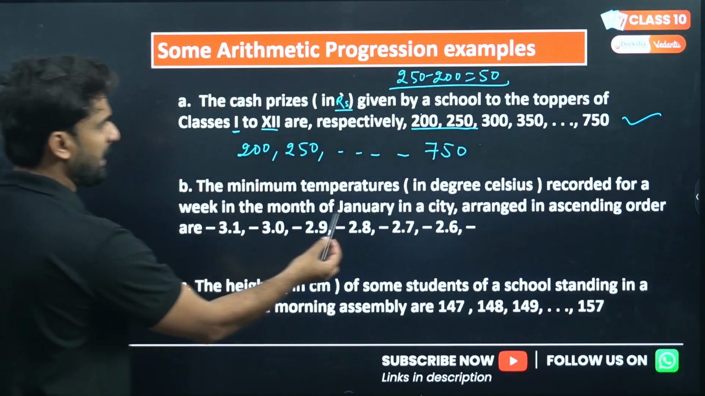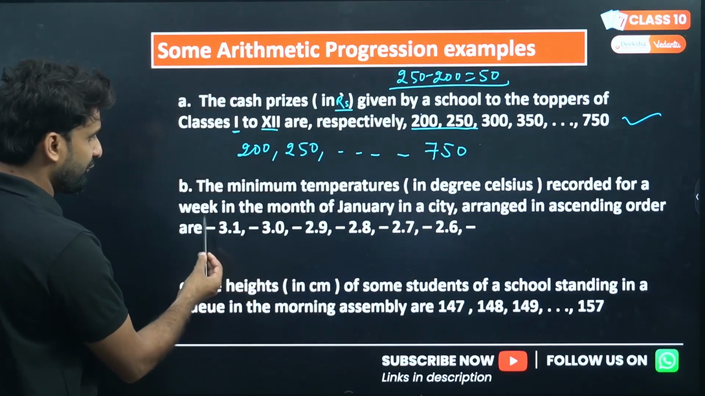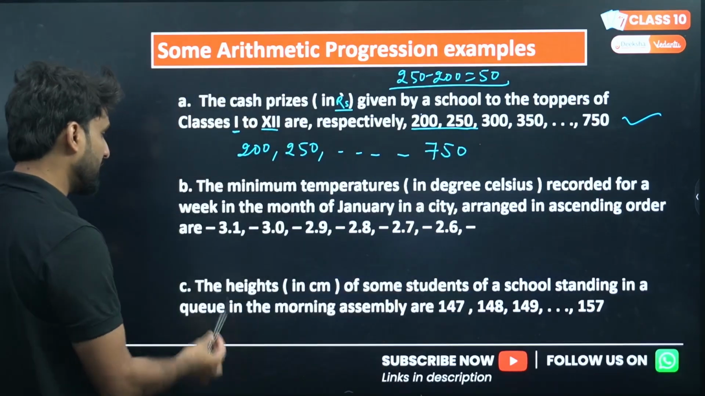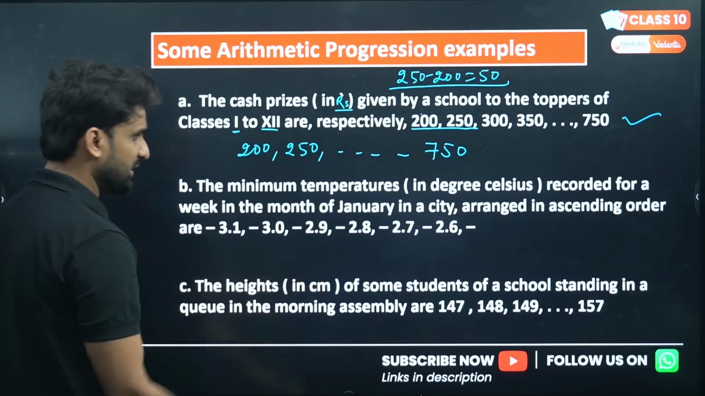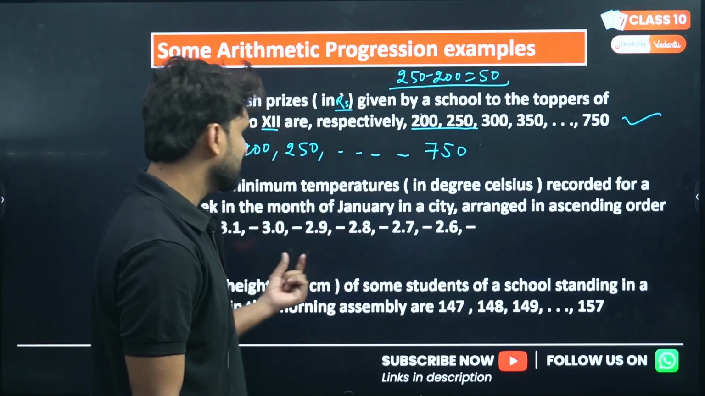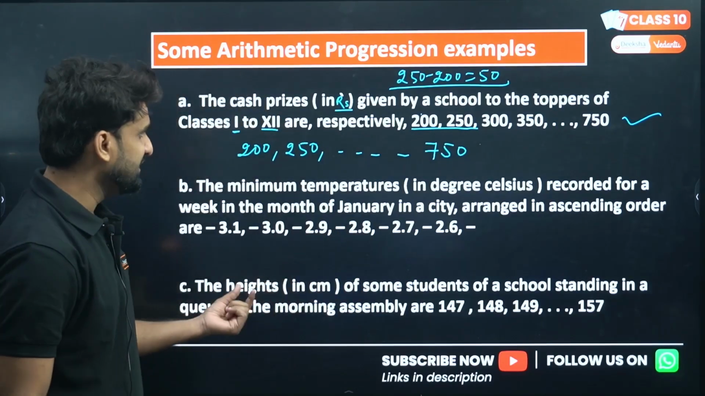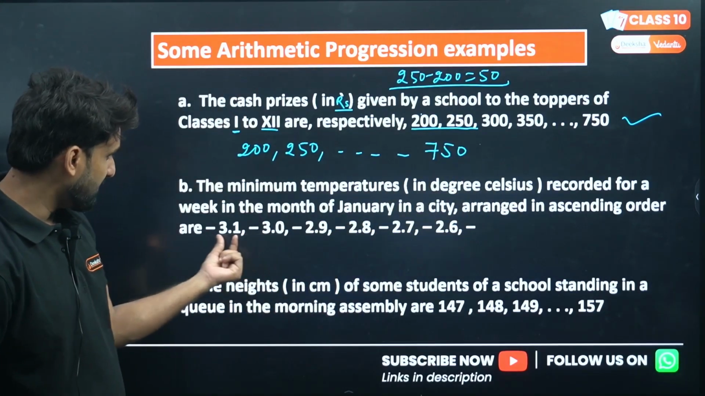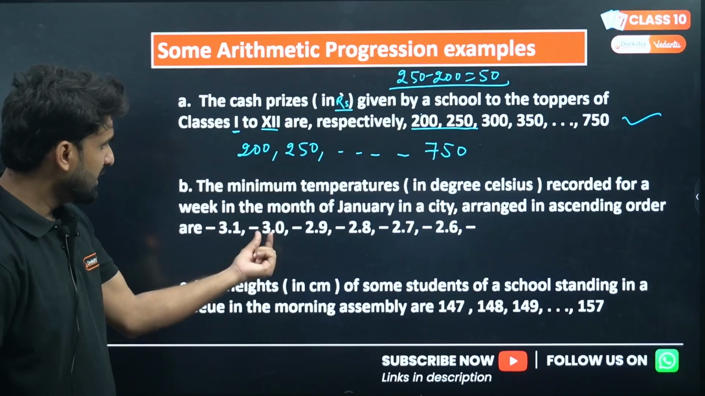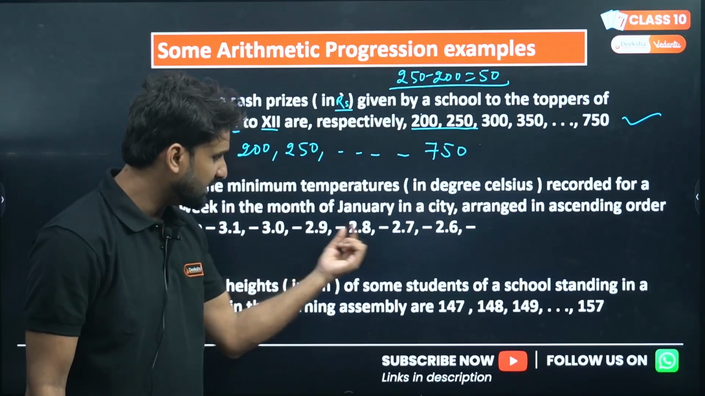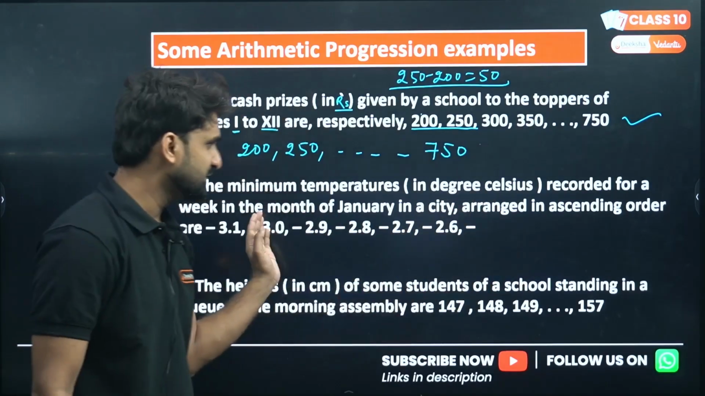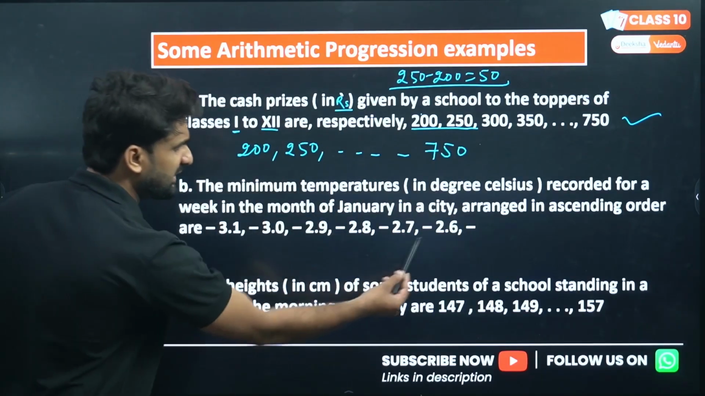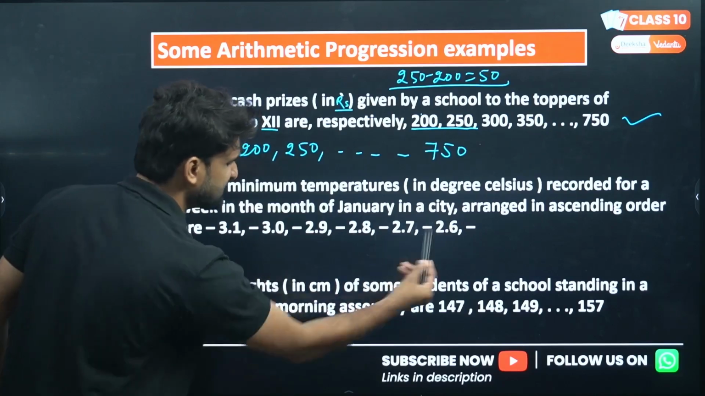Second is the minimum temperature in degrees Celsius recorded for a week in the month of January in a city, arranged in ascending order: minus 3.1, minus 3.0, minus 2.9, and so on. This was the temperature recorded in the month of January of a city, in degrees Celsius. So check whether this sequence of numbers is an AP.